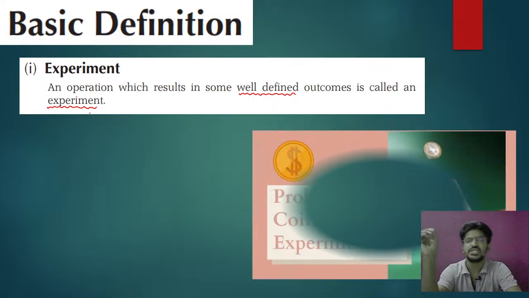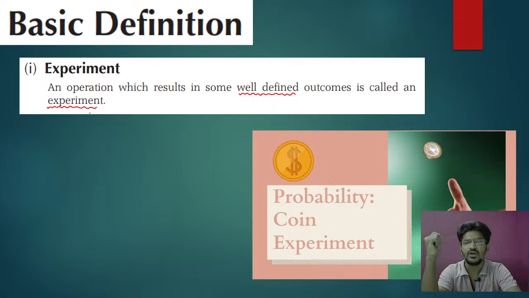For example, take the probability of a coin, that means a coin experiment. When I toss a coin, you are not certain whether it is going to be a head or a tail. When the experiment is complete, you get an idea: yes, this occurred head or this occurred tail.